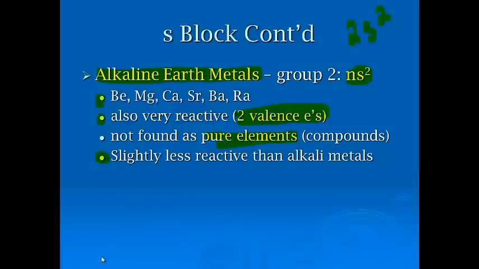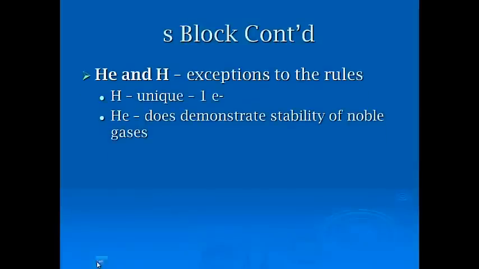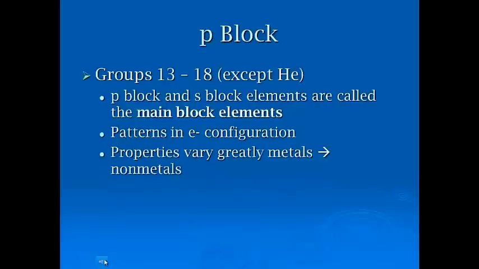Then we have the last 2 elements in the S block, and that's helium and hydrogen, and they're really exceptions to the rules. Hydrogen we're not even going to get into very much now, just going to say unique because it only has 1 electron. It actually can give that electron away, and it's essentially 1 proton floating around in space. Helium does demonstrate the stability of the noble gases because it does still have that 1s2, that full energy shell complete, so it will demonstrate stability. It just has much less mass than the other noble gases.